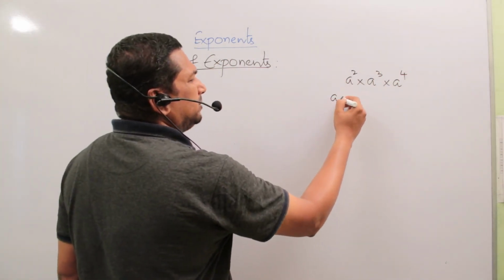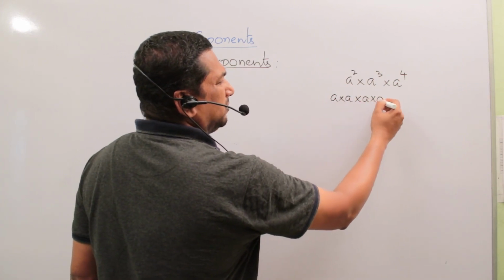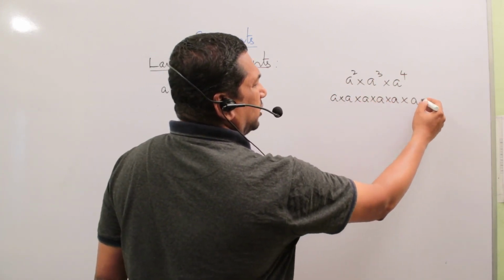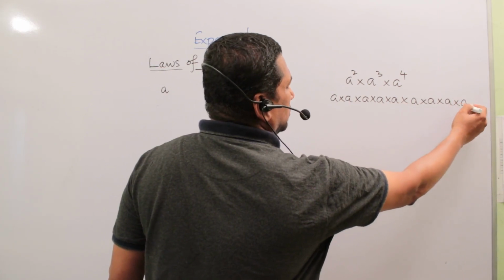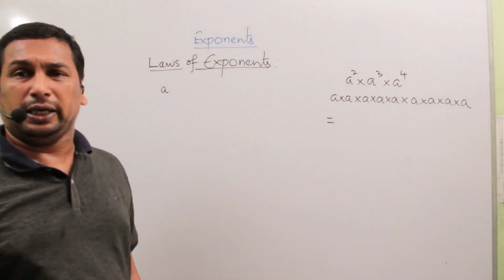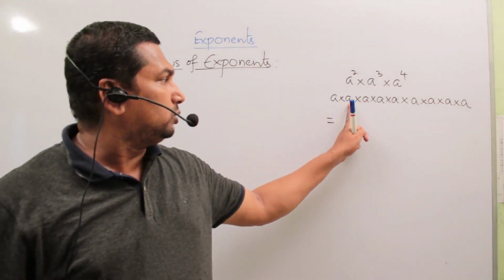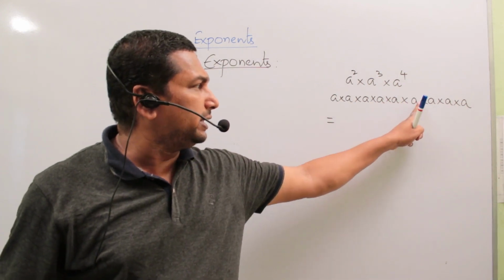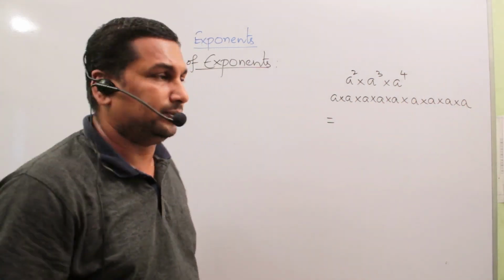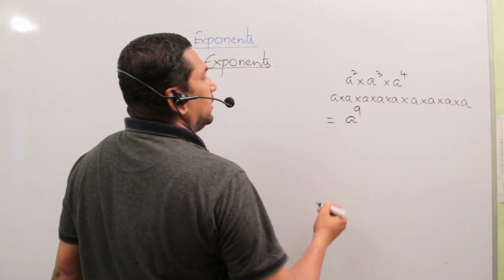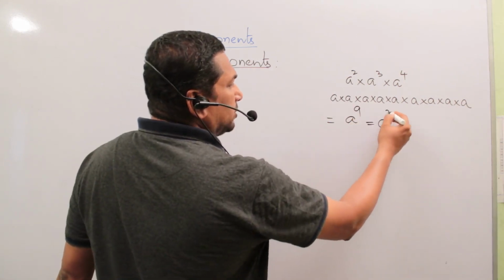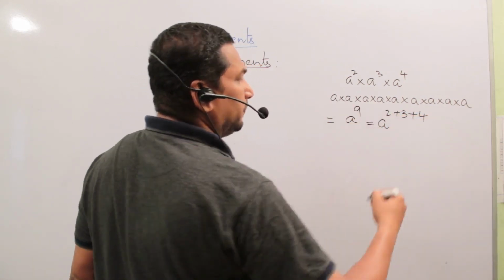It is 2 times, 3 times, 4 times. So in total how many times is a multiplied by itself? 1, 2, 3, 4, 5, 6, 7, 8 and 9 times. So that is a to the power of 9. It is nothing but 2 plus 3 plus 4.